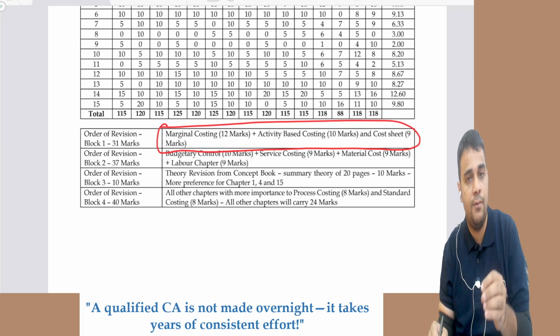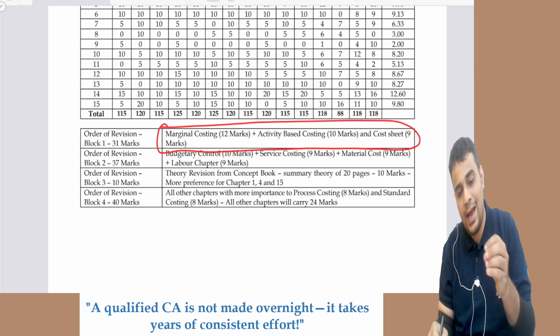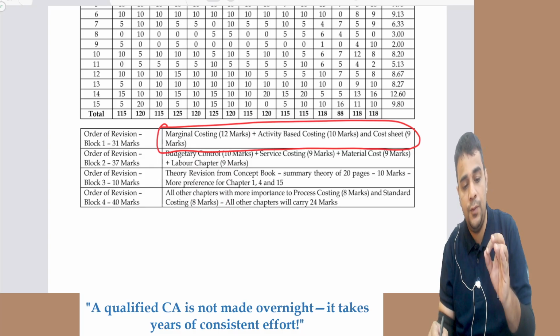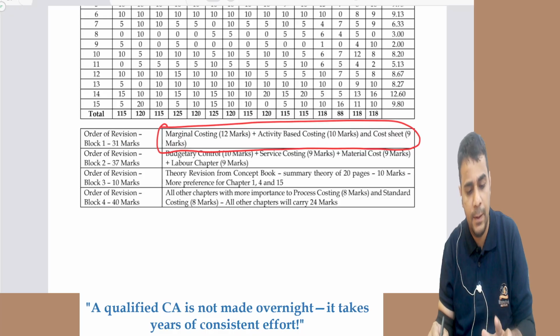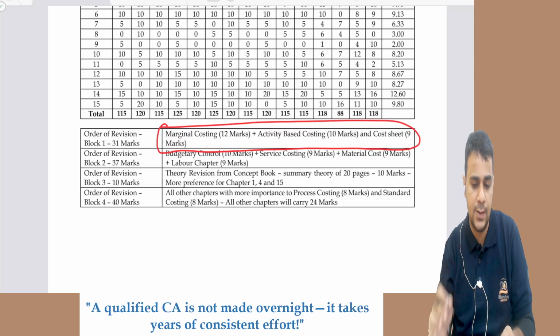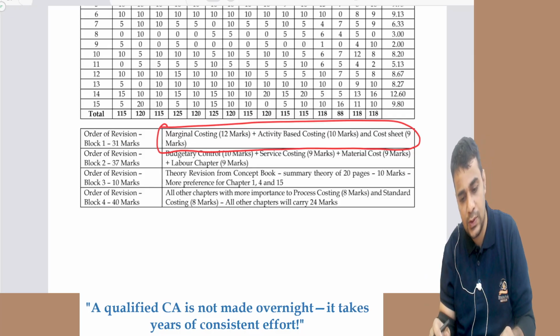I kept the same blocks for the previous attempt as well as for the current attempt, and I am very confident that if you do block 1 and block 2, 60-65 marks of the paper will come in the exam from these areas, and then there is a balanced set of areas which needs to be done.